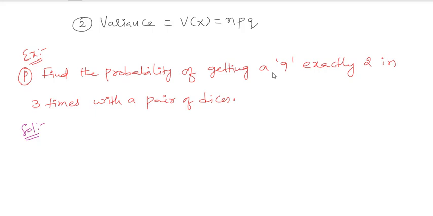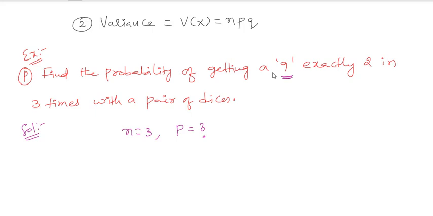So first you have to identify the parameters. They want the sum as 9. For that, what are the parameters given there? n is 3, since 3 times is given, and the other parameter is the probability p, which you need to calculate. They have given 9.